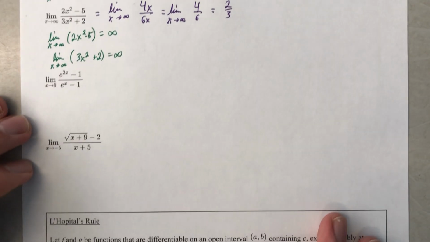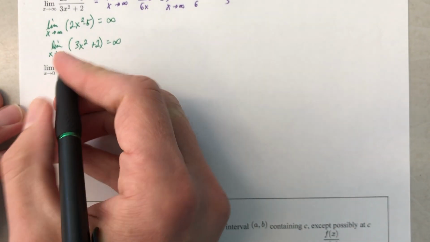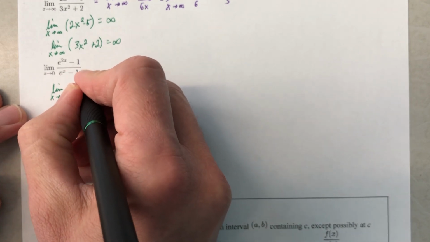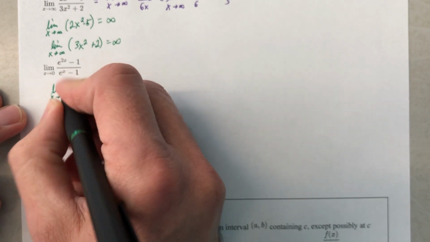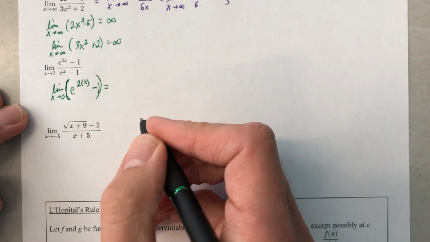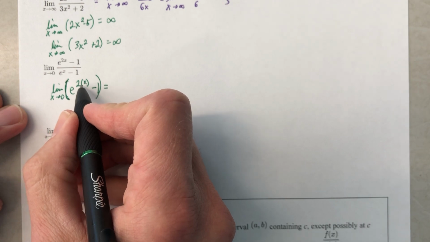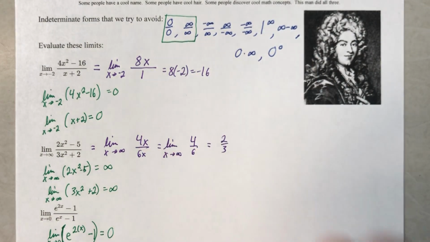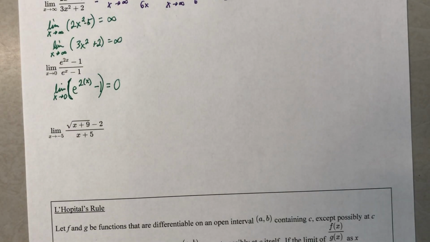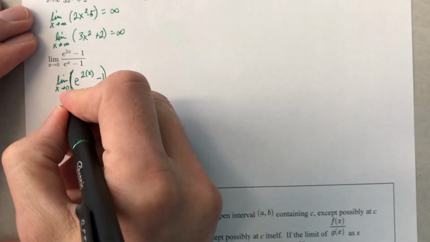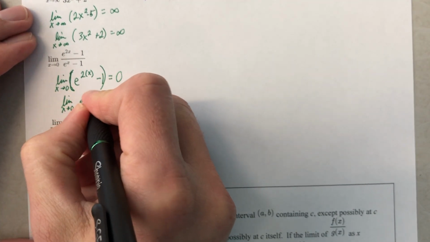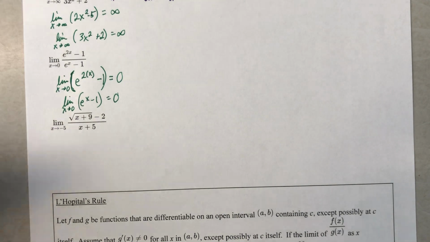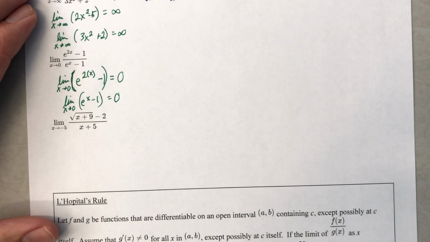Let's keep the same color scheme going, too. If I plugged in a 0 here, I would have the limit as x approaches 0 of e to the 2 times x minus 1, which would equal, let's see, e to the 0 is 1, 1 minus 1, 0. Ooh, 0 in the numerator. We might have a situation like this. If we don't, we would just evaluate it like we would evaluate any other limit. Limit, x approaches 0 of e to the x minus 1. Plug in a 0. Oh, also 0. 0 over 0. We have to use L'Hopital's rule because it gives us 0 over 0.